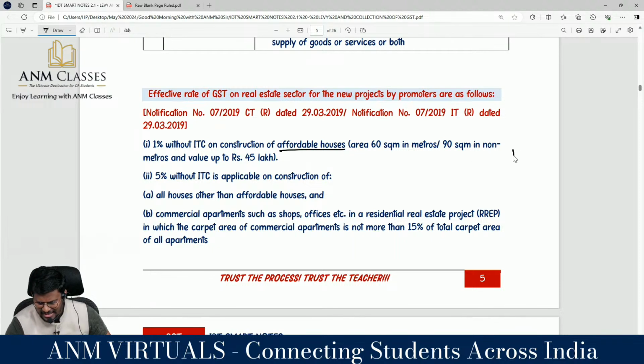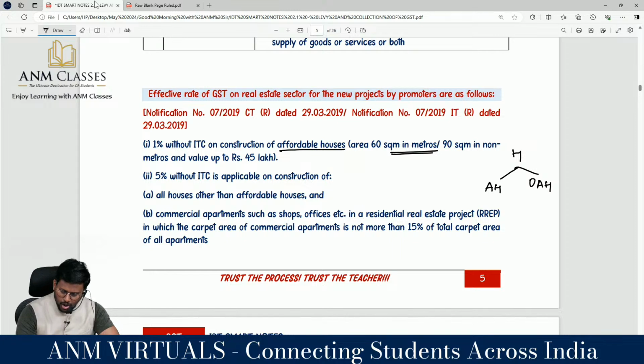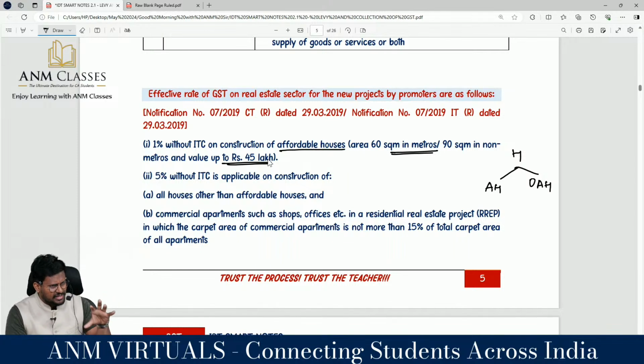So houses are classified into two categories: affordable houses and other than affordable houses. So 1% without ITC on construction of houses and affordable houses. Area is 60 square meters or 90 square meters in non-metros and value up to how many lakhs? If the value of a house is only 45 lakhs, it's a small house. It is called an affordable house. Everyone can afford it. So what percentage? 1%. Yes or no? And a builder should not take ITC.